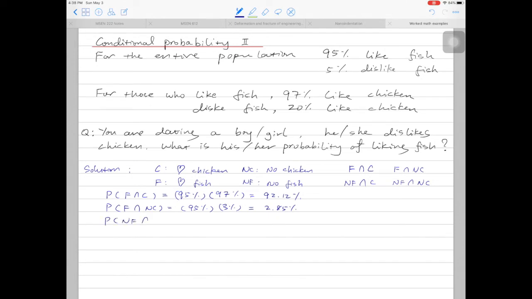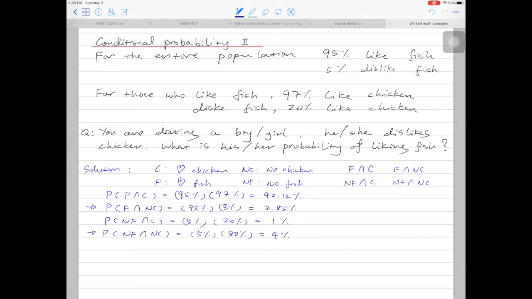Now, looking at the people who don't like fish. For those who don't like fish but like chicken, there's 5% people not liking fish. And in these people, 20% like chicken. That gives us 1%. And for people who don't like fish and who don't like chicken, that's 5% of the population, and 80% out of these people will not like chicken. That gives you 4%.